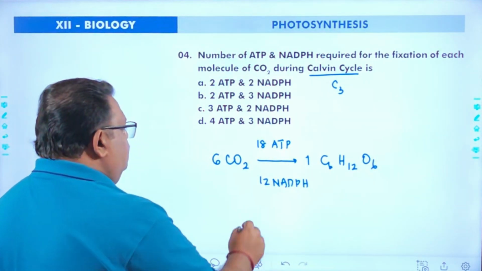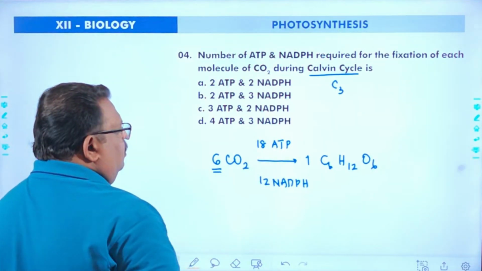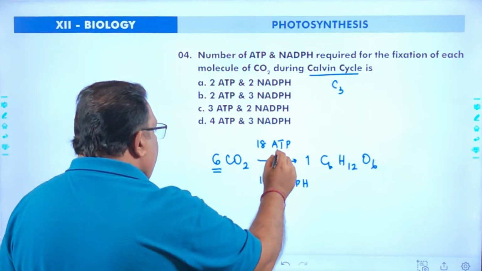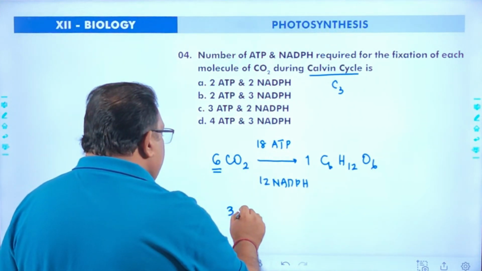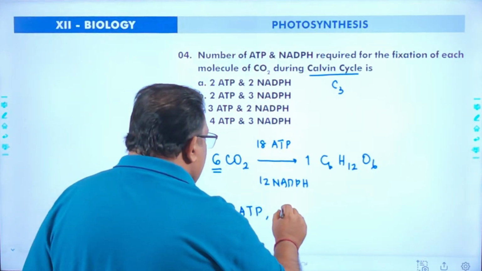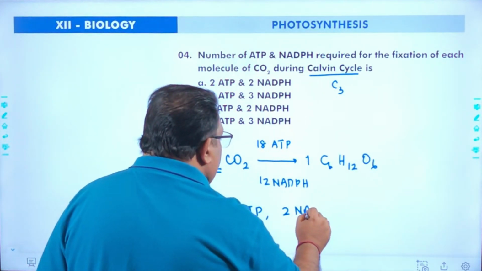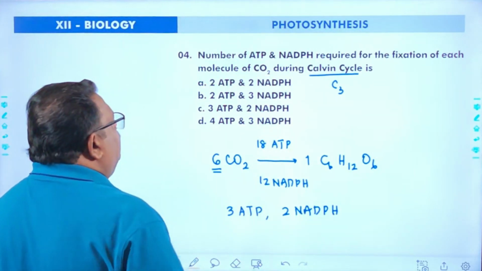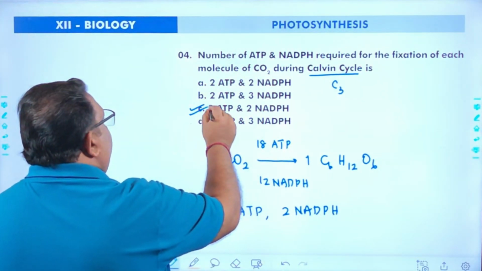Okay, so this is for 6 carbon dioxide. For each carbon dioxide molecule, the ATP needed will be 3 ATP and the NADPH needed will be 2 NADPH. So the answer will be 3 ATP and 2 NADPH.